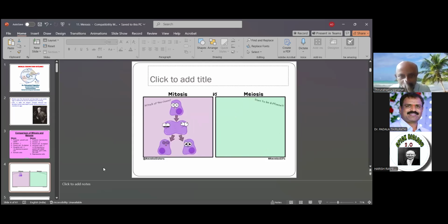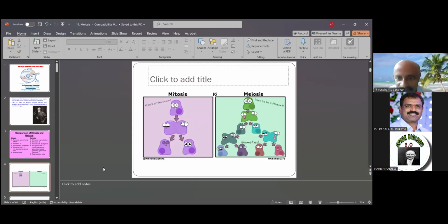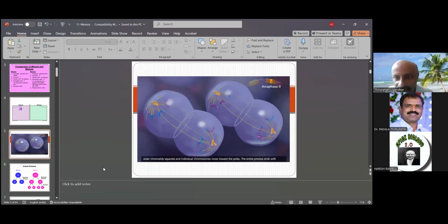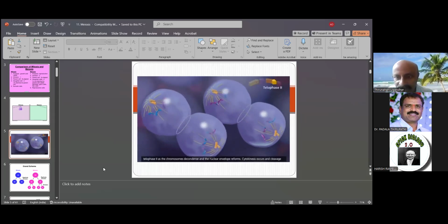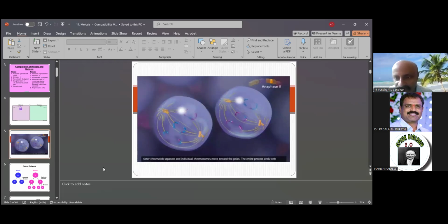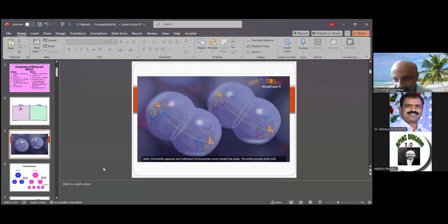This is one type of reaction of meiosis, the first gamete formation. Then come anaphase, telophase and cytokinesis of the second division, then anaphase two.